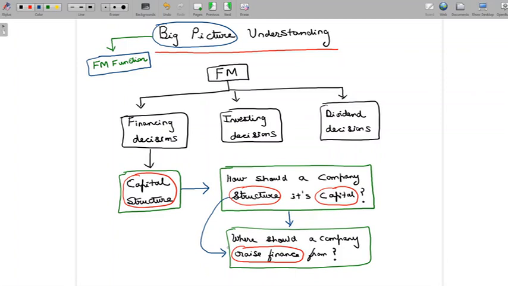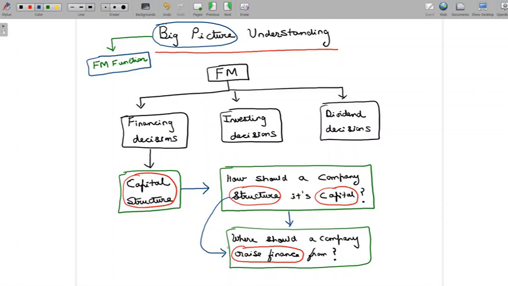Now, we understand that this question is important because there is more than one choice available for a company. There is more than one way in which a capital can be structured. There are multiple sources from which finance can be raised. So that's exactly why this question is important. But we also understand that answering this question is not very straightforward. What I mean is, there is no one method to seek an answer to this.